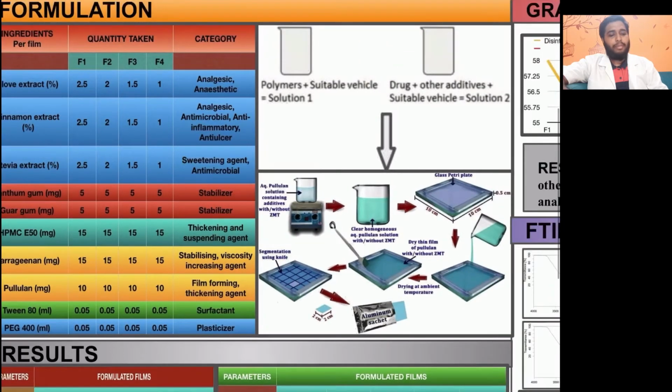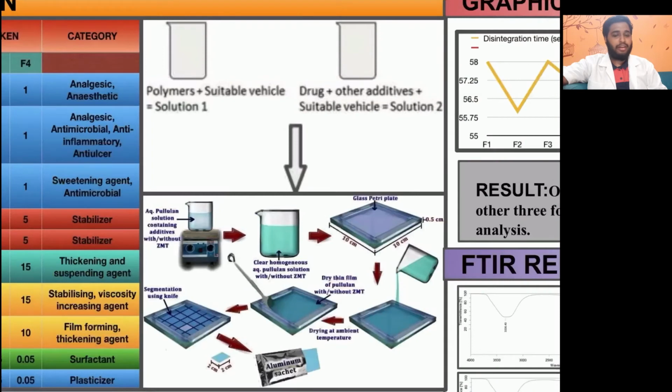Now, what method exactly did I follow for it? Solvent casting method. We had taken 2 different beakers, beaker A and B. Beaker A had a solution of polymer with solvent, which is water. Beaker B had the drug with other additives and water as solvent. They were both mixed separately, and beaker A was added to B.